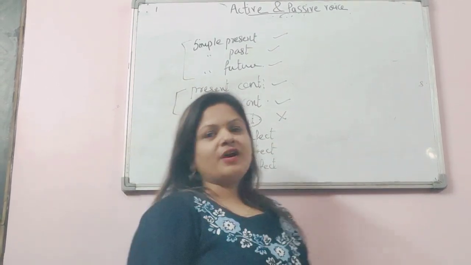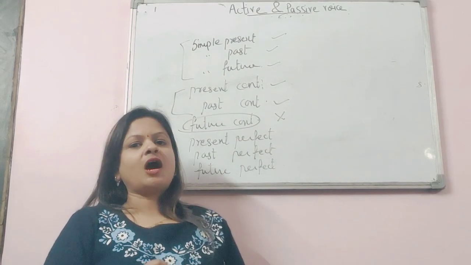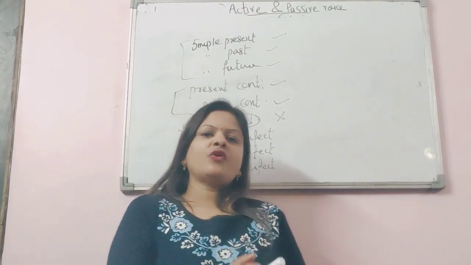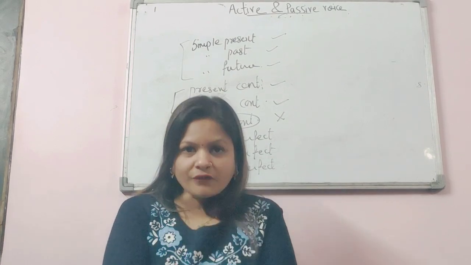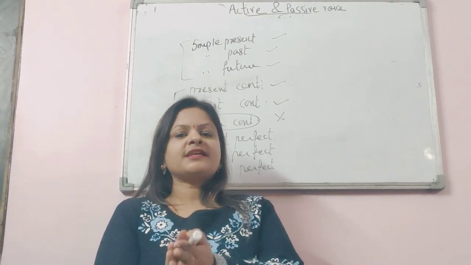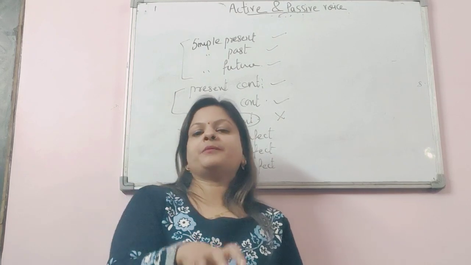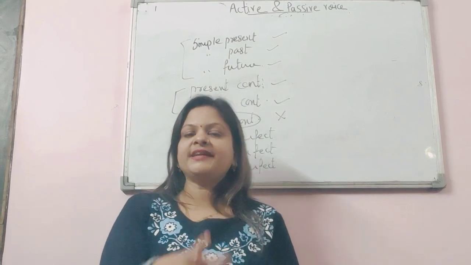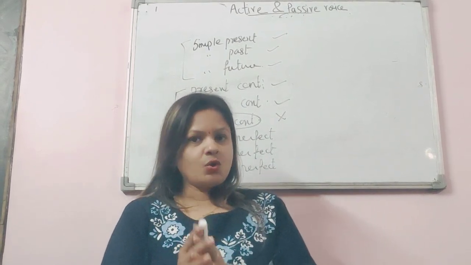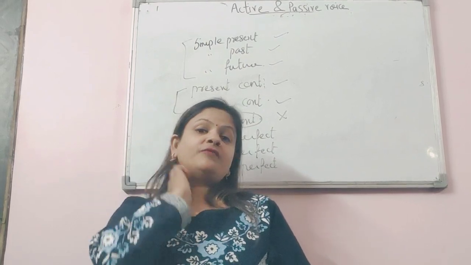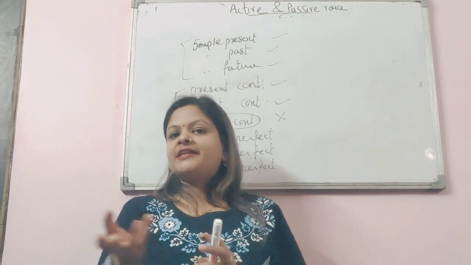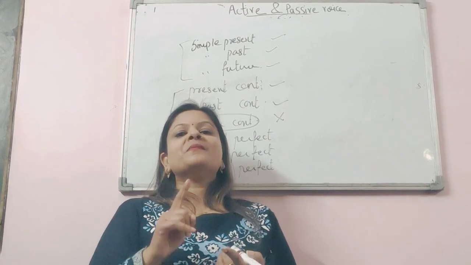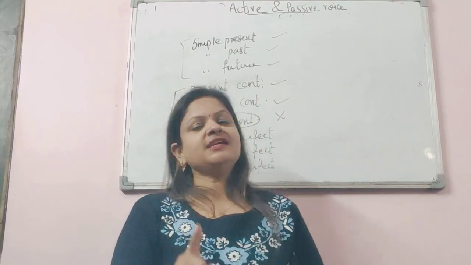So what we have learnt in today's class is how to identify the active voice and passive voice. If the subject is the doer of the action, it is in active voice. If your subject is the victim upon which the action is being taken, it is in passive voice. We have also learned that if we are not given the subject, it is perfectly all right, but we must have an object in the sentence.